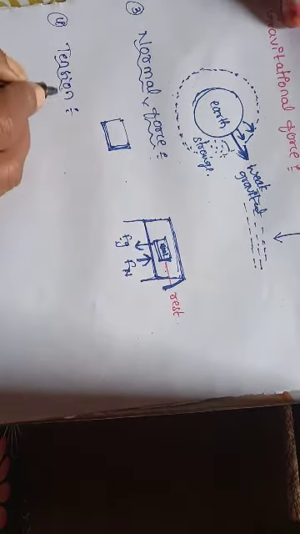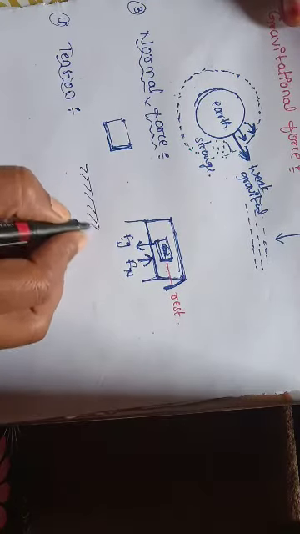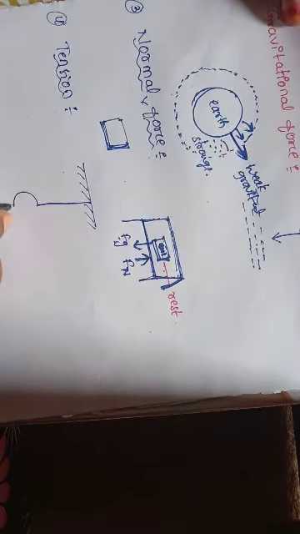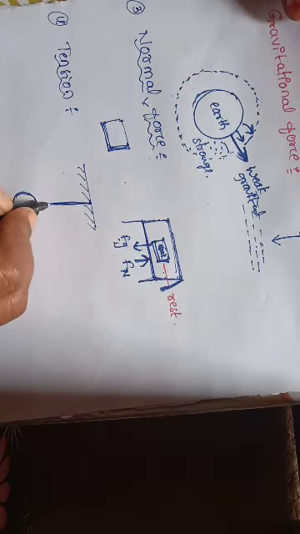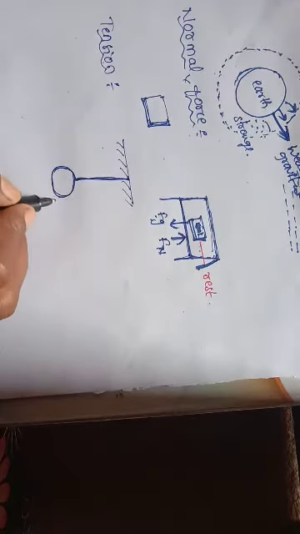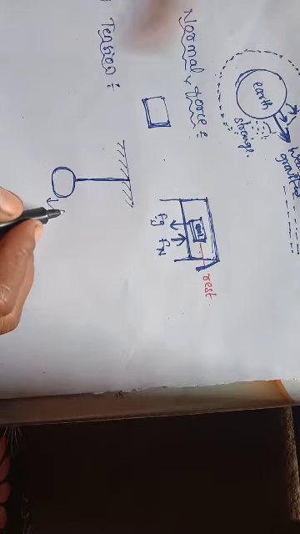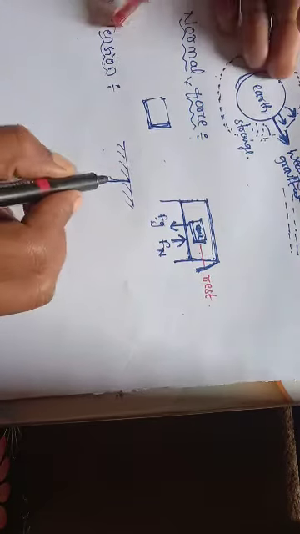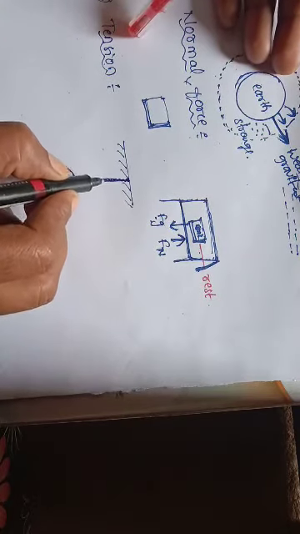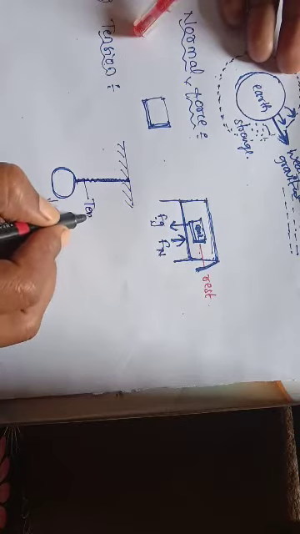What is tension? So let us take a stone and tie it with a rope and hang it to a ceiling. Will this stone fall down? No, it is supported by this rope, right? It will not fall down. So here which force is supporting this stone? Here, tension.